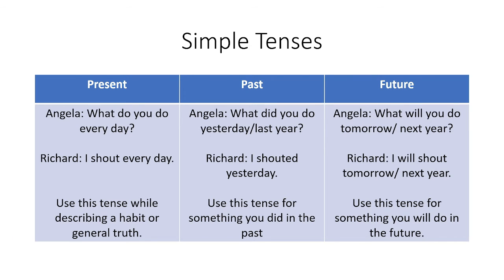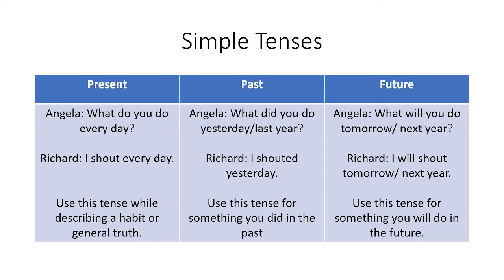Okay, so here we can say that there are three tables: present tense, past tense, and future tense. First, the simple tenses. You know that there are three important tenses, present, past, and future, and each has 4 subtypes. So it means there are 12 tenses. Let's start with the simple tenses. Angela said, "What do you do every day?" Richard said, "I shout every day." Here you use this tense while describing a habit or a general truth.